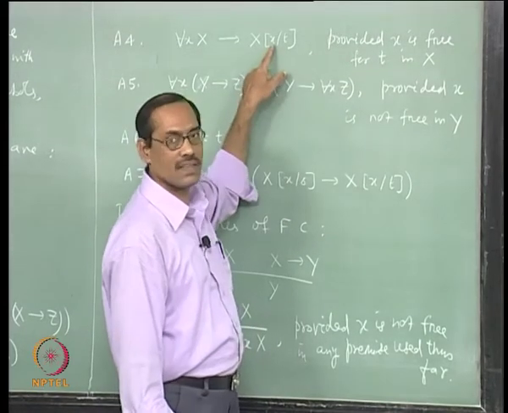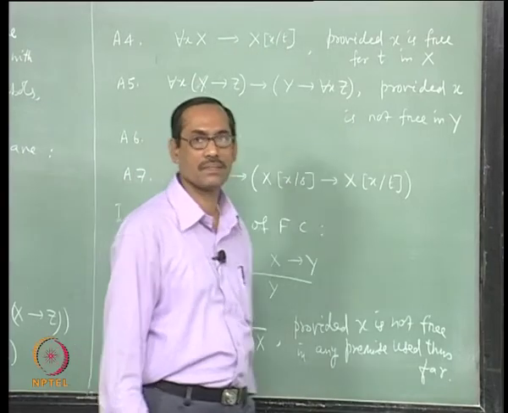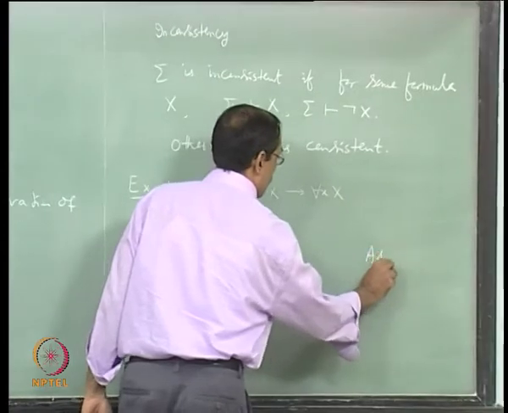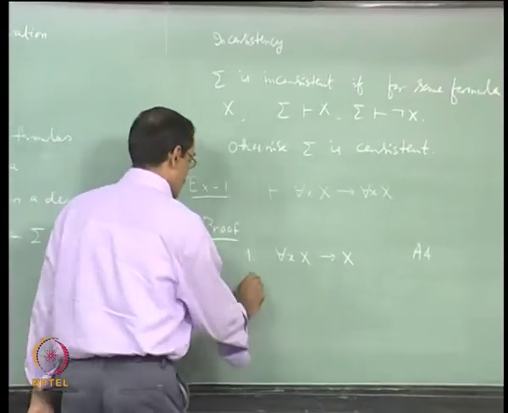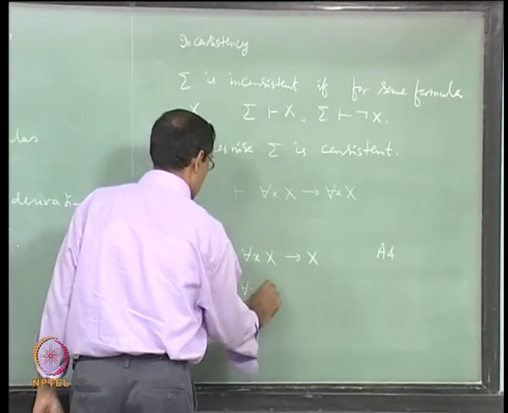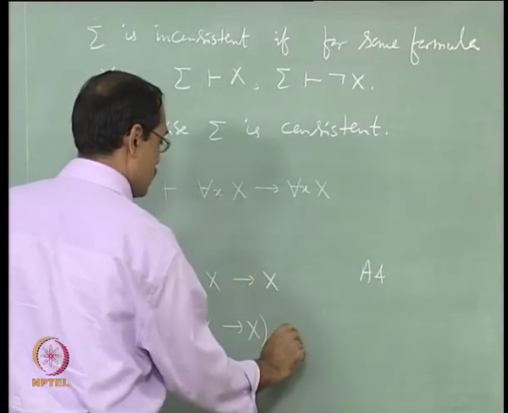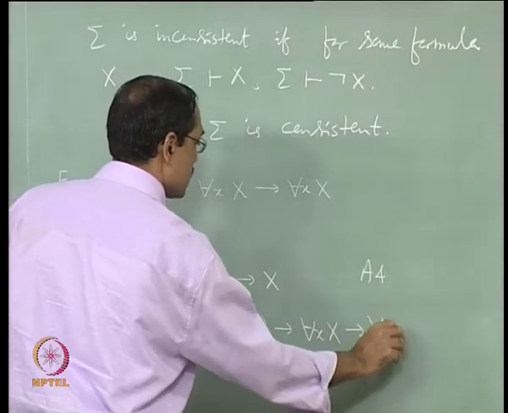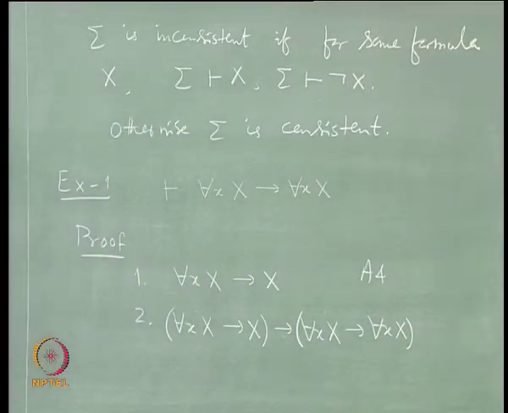Then this becomes x itself, there is no change, x is substituted by x. So, it is simply F4. Next, we will go for each x, x implies x implies for each x, x implies for each x, x. Where from does it come?